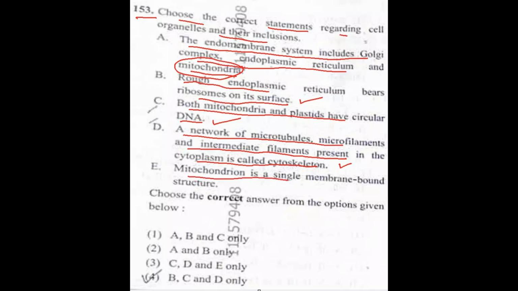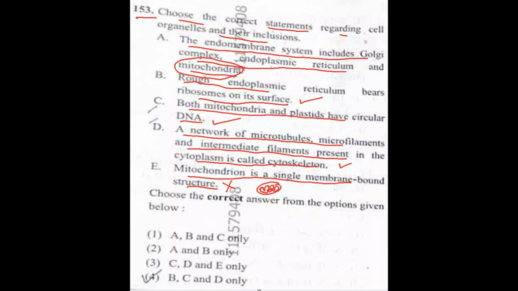Option E. Mitochondrion is a single membrane-bound structure. No, it's not a single membrane-bound structure. It's a double membrane-bound structure, where there is an outer membrane and there is an inner membrane folded to form cristae.